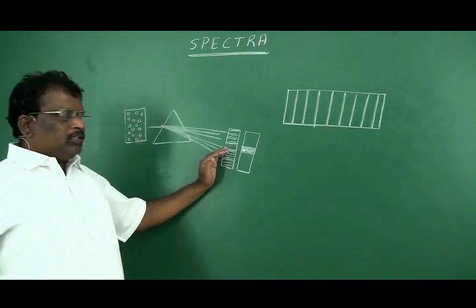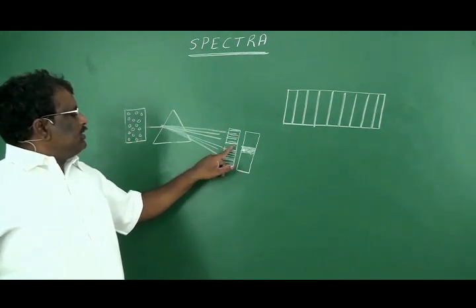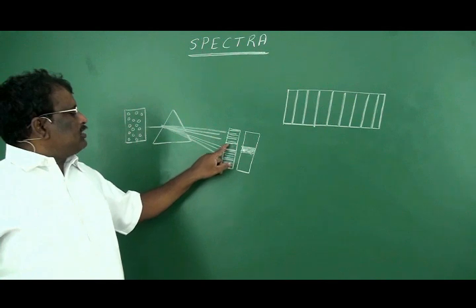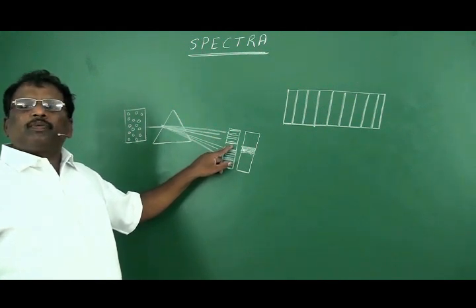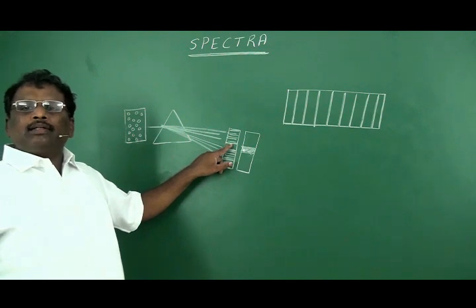When we record a spectra, that wavelength disappears from the spectra, which was previously observed. There will be a line here.